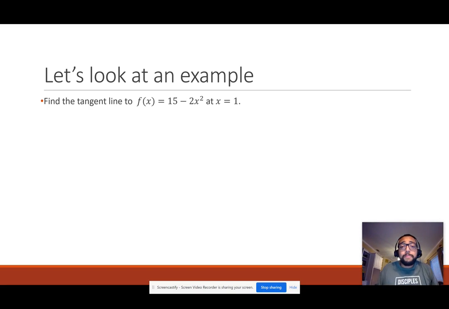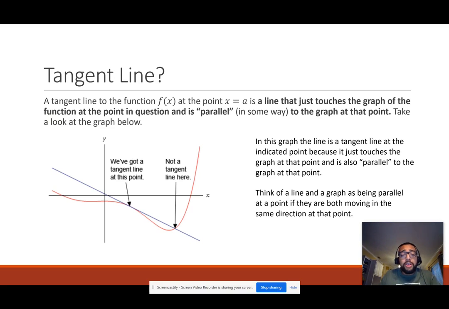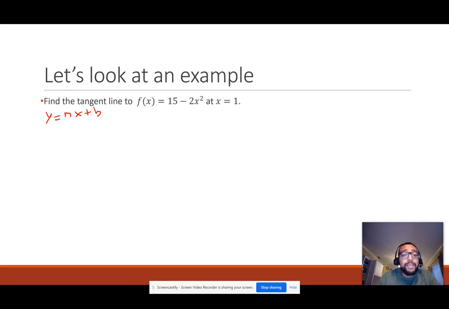Like I said earlier, it's a linear equation. That means it will take the form y equals mx plus b. So this is good, we know this. We also know one thing: it's going to touch that graph at one point and one point alone. So x equals 1 is involved with our function and our tangent line. So here's a cool thing: we already know a point on the tangent line, so let's find its corresponding value.